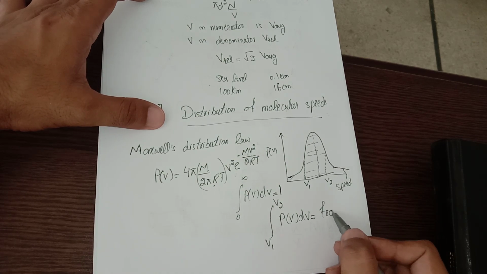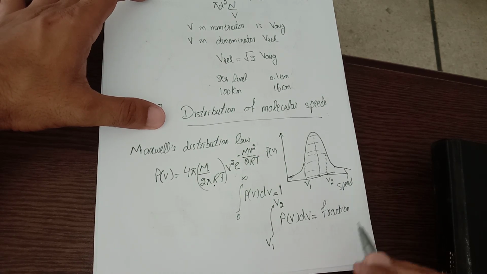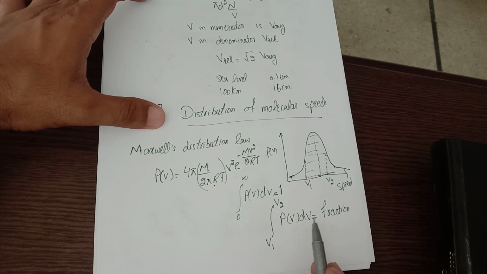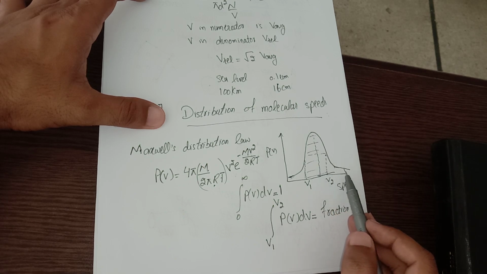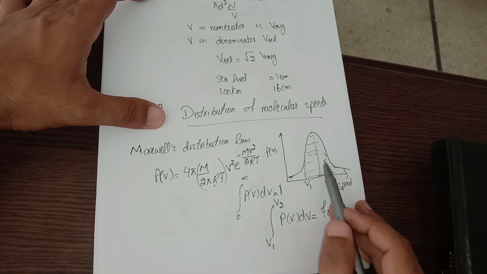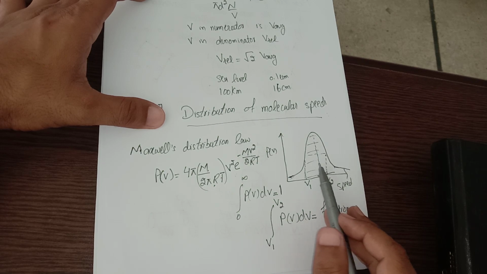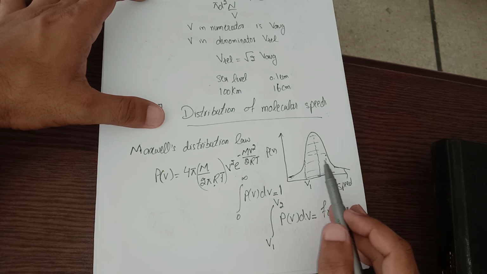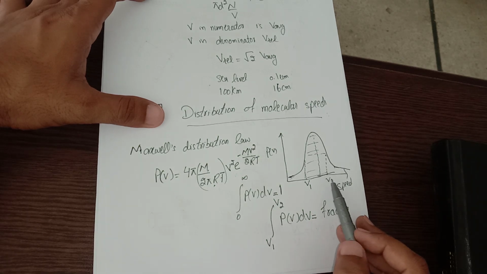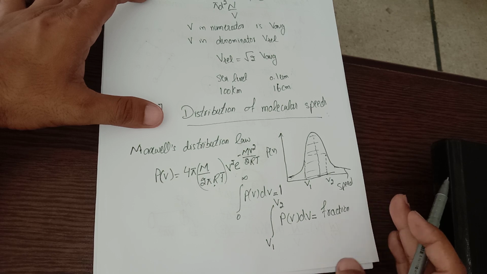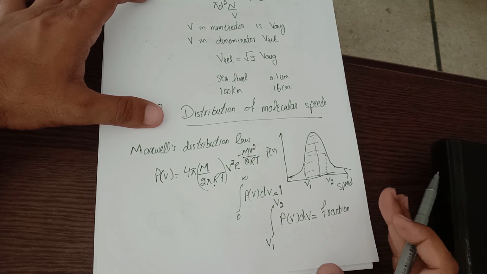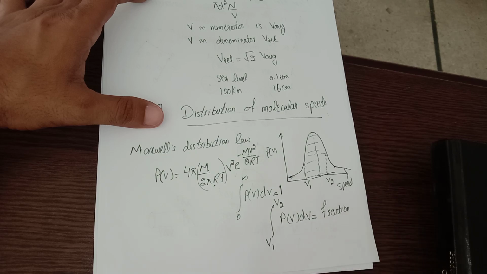This is, let's say, a fraction, right? And then I would be able to know how many molecules or which molecules have speeds greater than this V2 and which lie between V1 and V2. That was the basic reason why we came towards Maxwell distribution law from RMS speed, because we wanted to calculate the molecules having speeds greater than and less than the RMS speed.